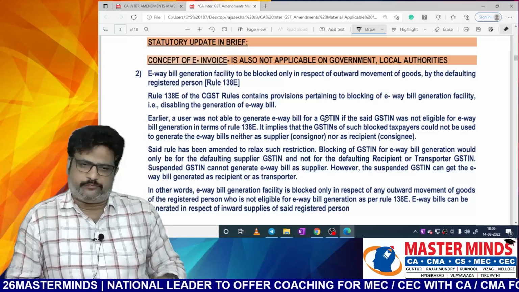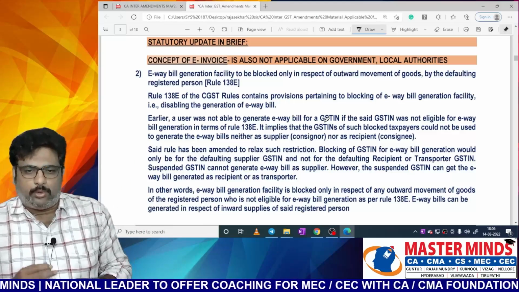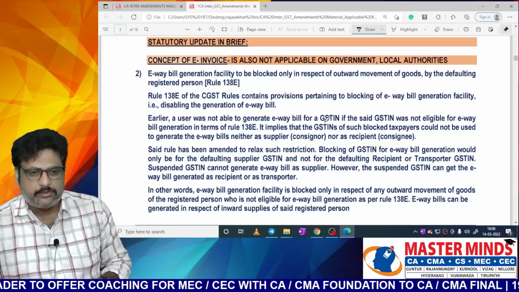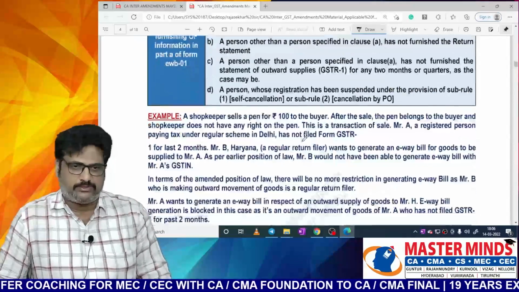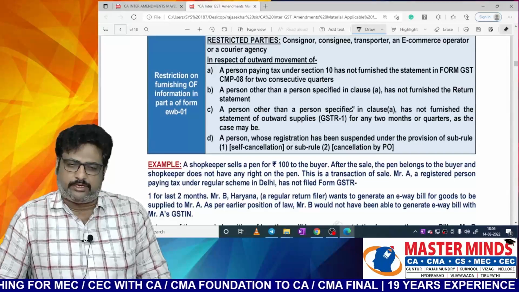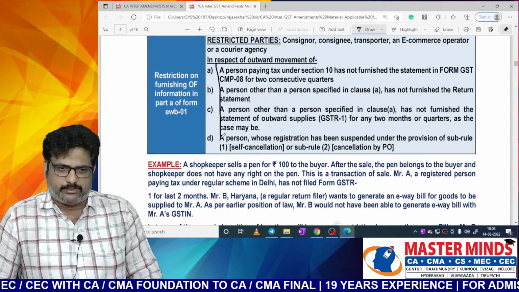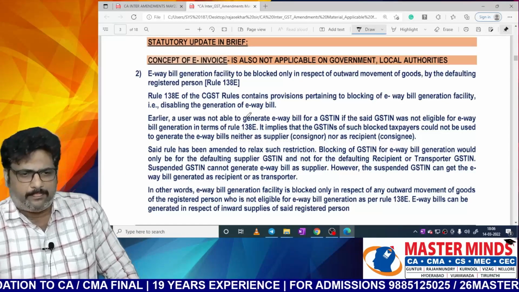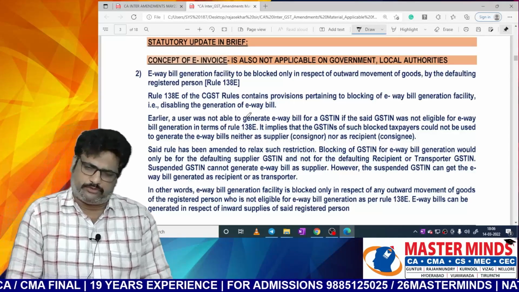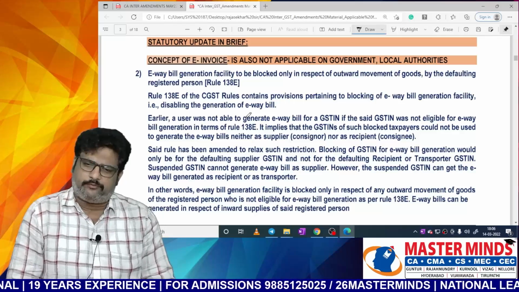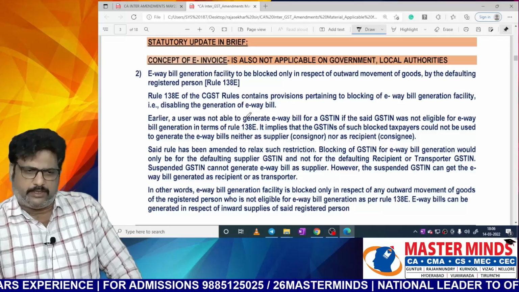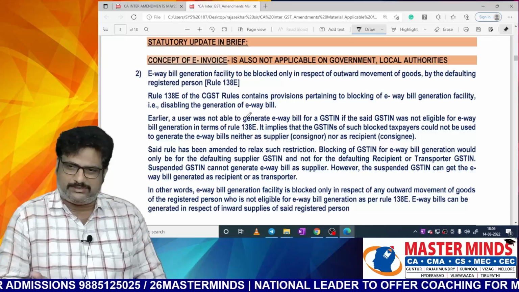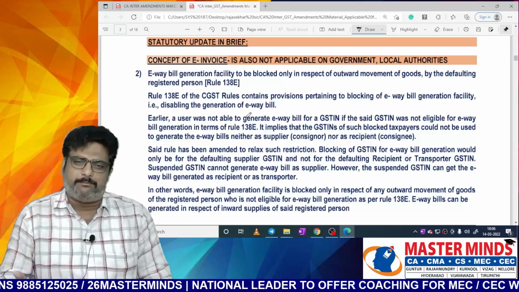E-way bill generation facility to be blocked only in respect of outward movement of the goods by the defaulting registered person. Who is the defaulting registered person? These are the persons who are called defaulting registered persons. As per rule number 138E of the CGST rules, the provisions pertaining to blocking of e-way bill generation facility, that is disabling the generation of e-way bill. If at all those points we discussed attract, then e-way bill generation can be blocked.